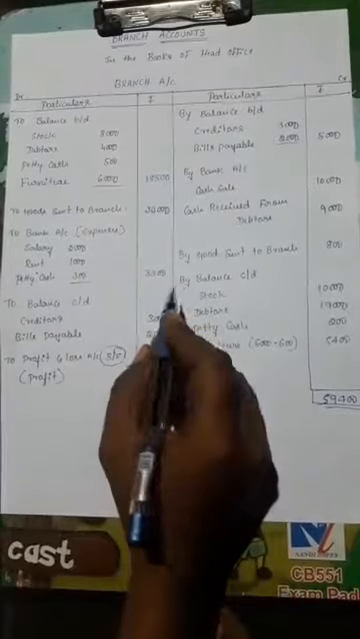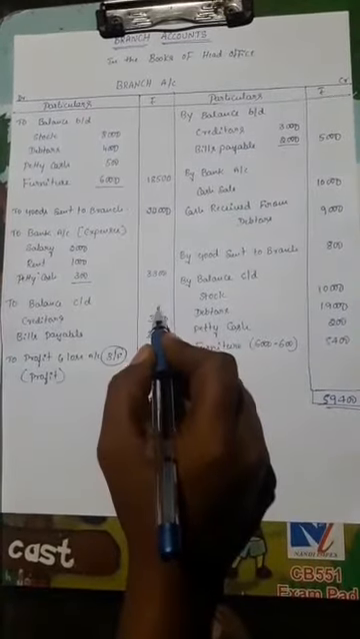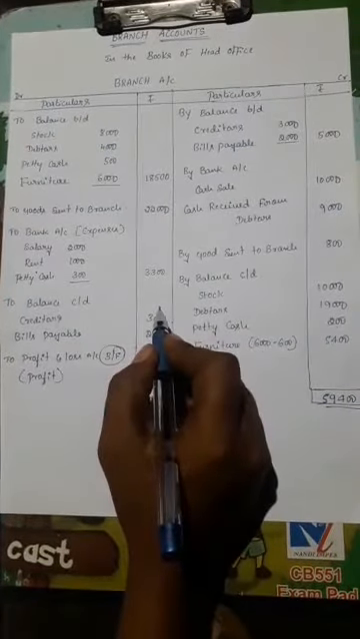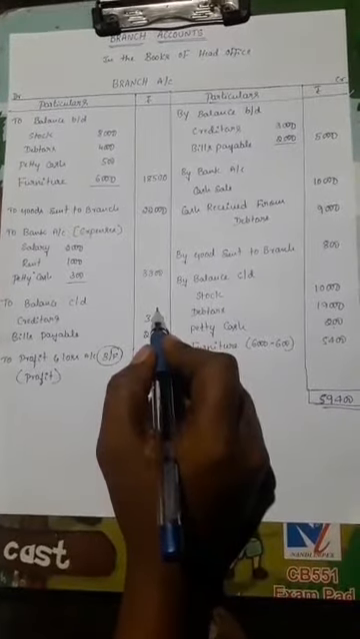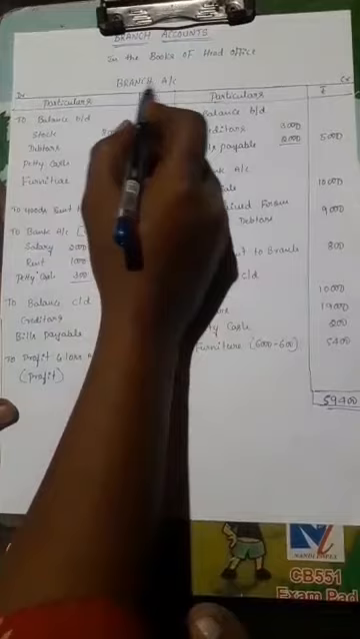Branch account is similar to the trading and profit and loss account. It's a nominal account, which means debit all expenses and credit all revenue accounts. Let's start the branch account.